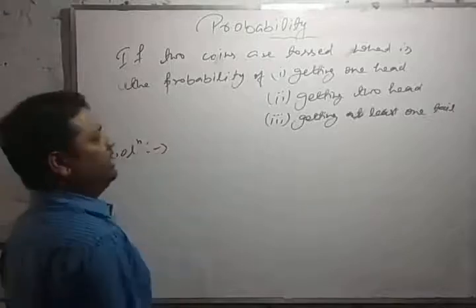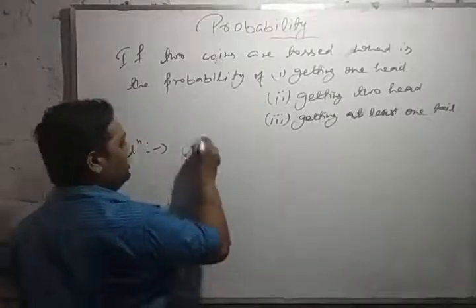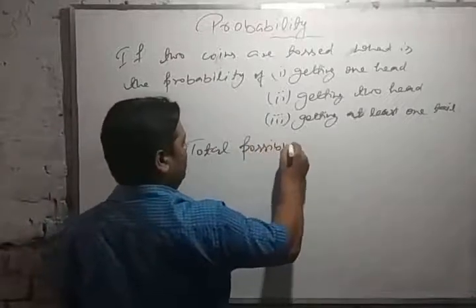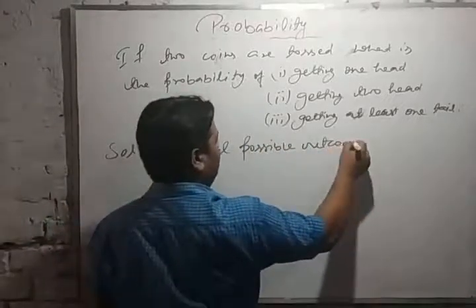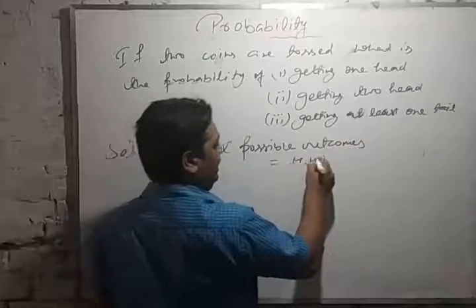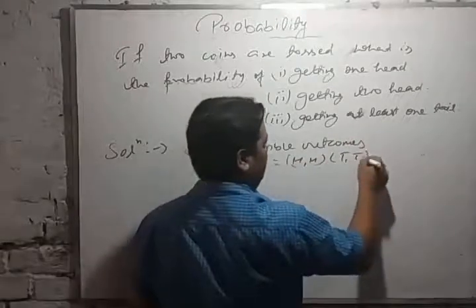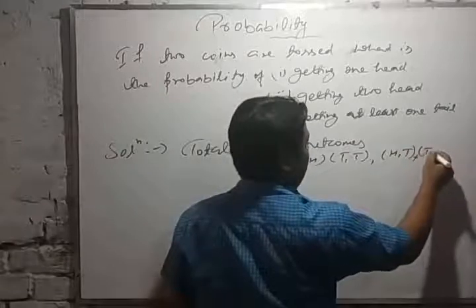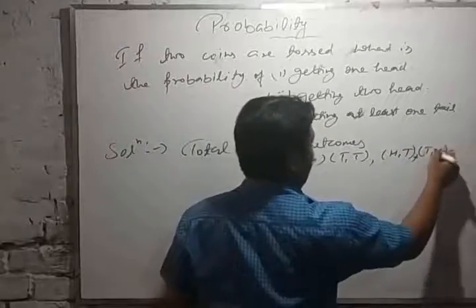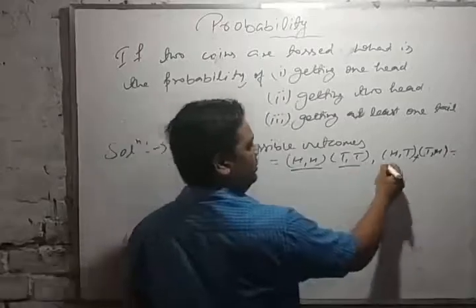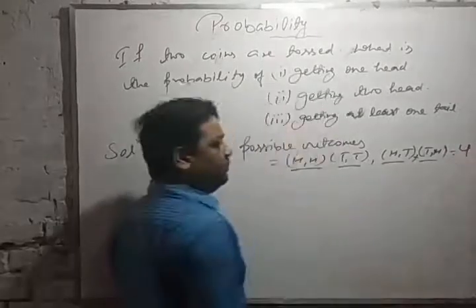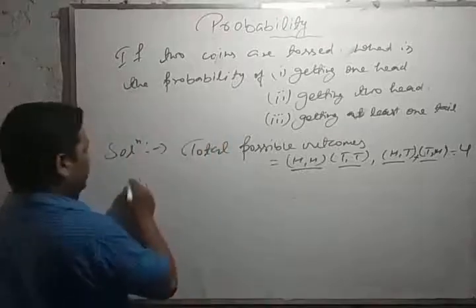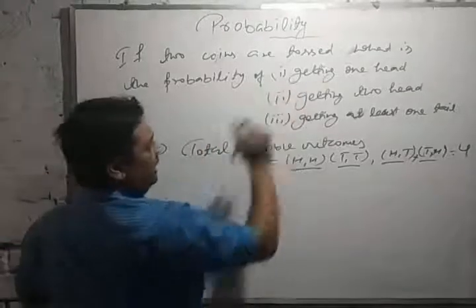At first we will write what the total possible outcomes are. So total possible outcomes will be HH, TT, HT and TH. It means 1, 2, 3 and 4. So total possible outcomes will be 4. Now the first part of the question is getting one head.